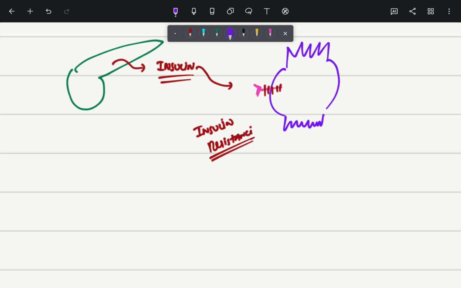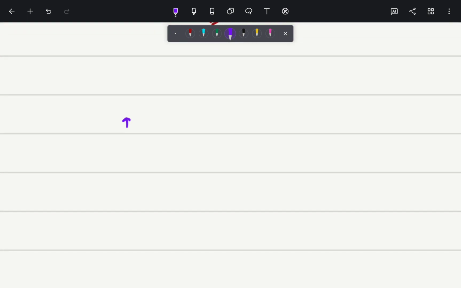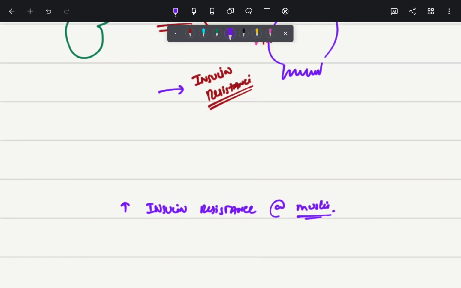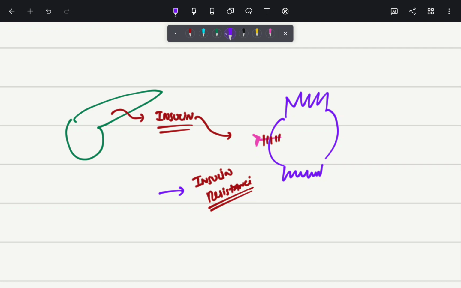So, if a patient is having obesity, especially central obesity, there will be an increase in insulin resistance at the muscles. In order to counter this, the pancreas will produce more insulin. There will be hyperinsulinemia. It means there is more insulin produced in the blood.